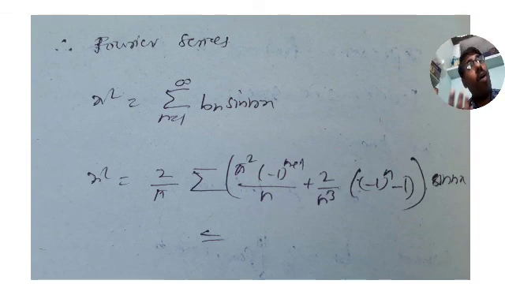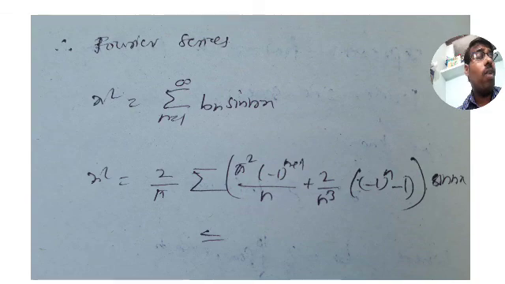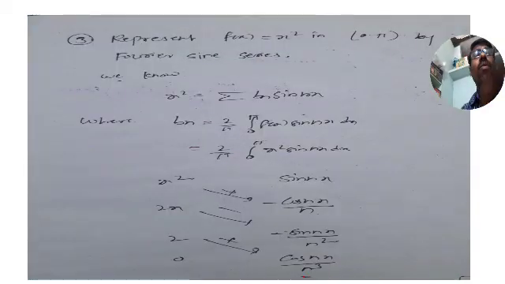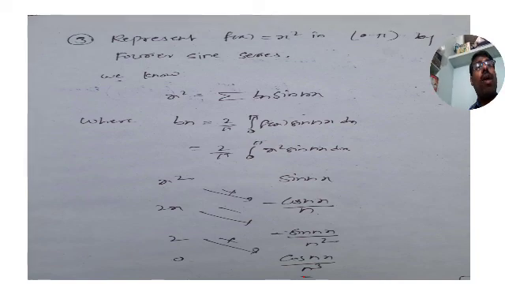We can also say half range sine series, or you can write Fourier half range sine series. In any way, that is the same. So this is the problem we covered: represent f of x equal to x square in 0 to pi by Fourier sine series.